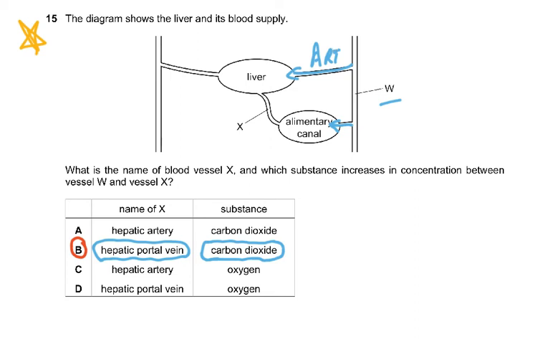So this would be the hepatic artery. And this would be an artery. So this would be actually the aorta, which is carrying oxygenated blood. And X would be the hepatic portal vein. And hepatic portal vein, always veins usually carry deoxygenated blood. So this is something which you all were not very clear about. It's again mentioned in the exam report. Candidates were able to identify the hepatic portal vein, but some did not know that this vessel carries deoxygenated blood.